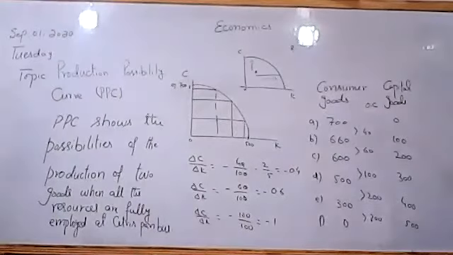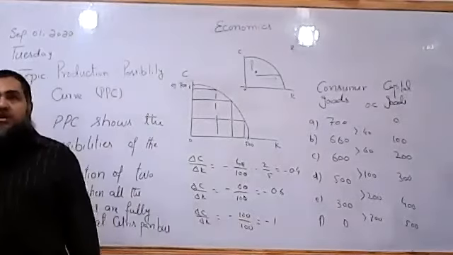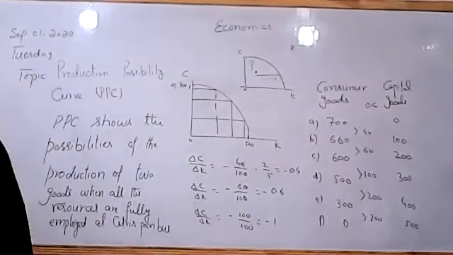So this is the increasing opportunity cost. Another PPC can be there, which is decreasing opportunity cost. We'll be analyzing them in our next class.